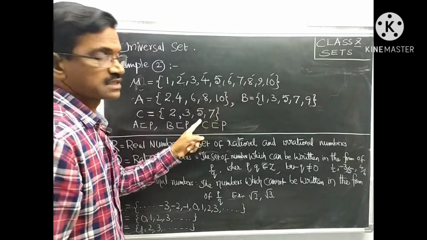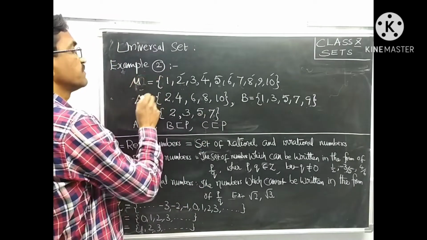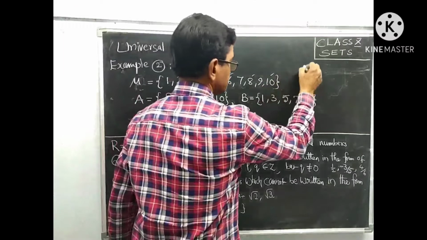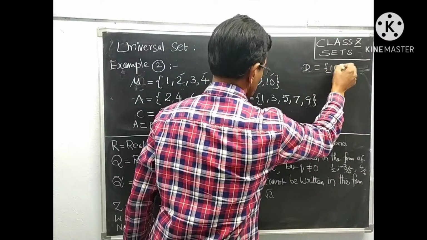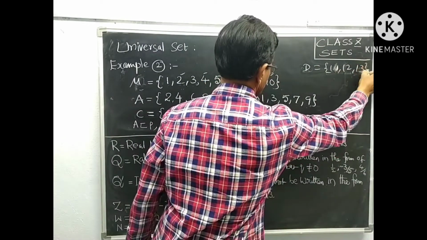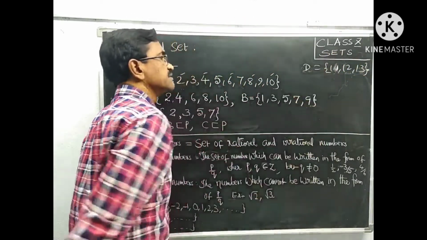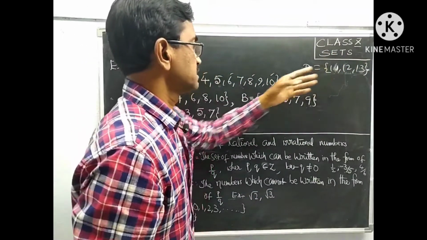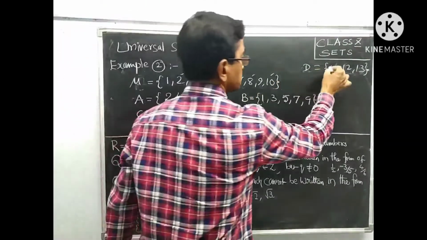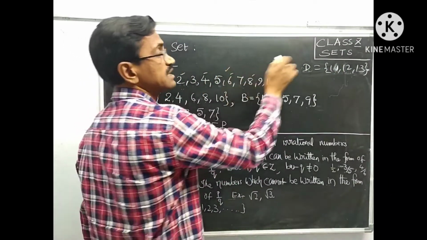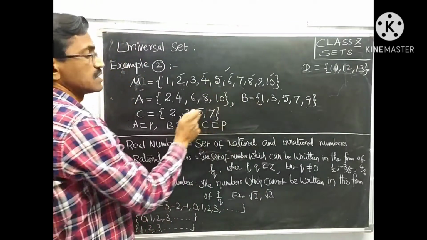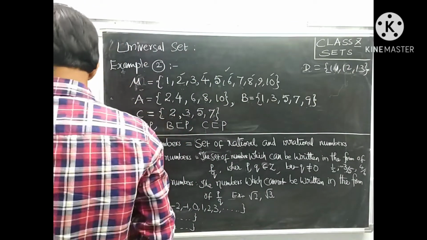So this is the universal set for A, B, C. If I take another set like D is equal to 10, 11, 12, 13, these elements do not exist in this set. Therefore, this set is not the universal set for this set. So this is the universal set for these sets only. That should be understood.